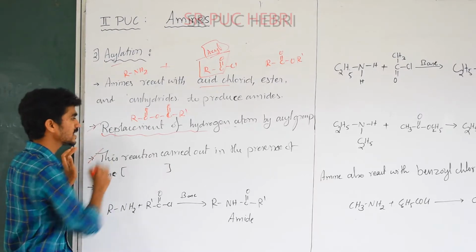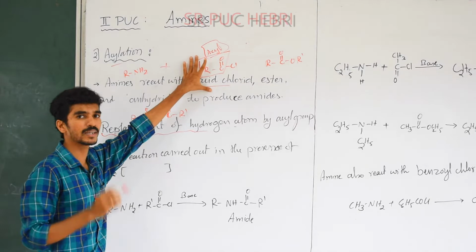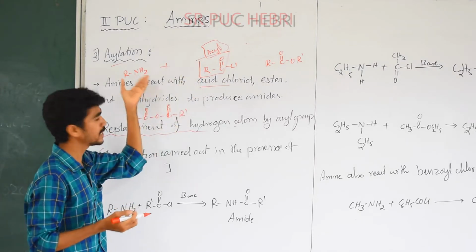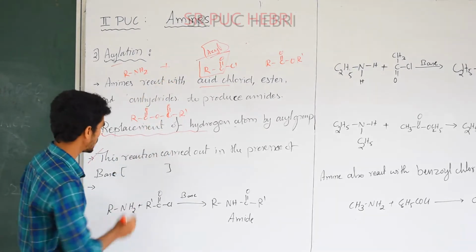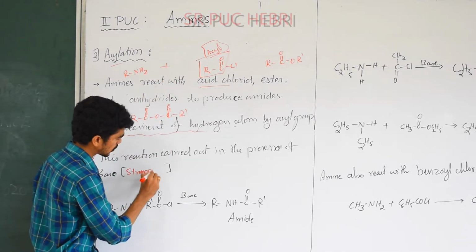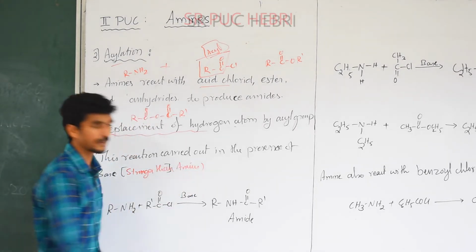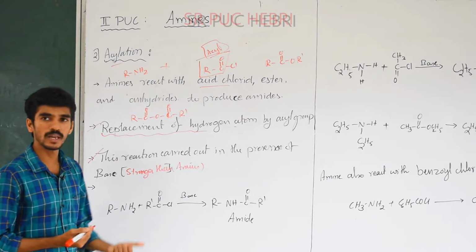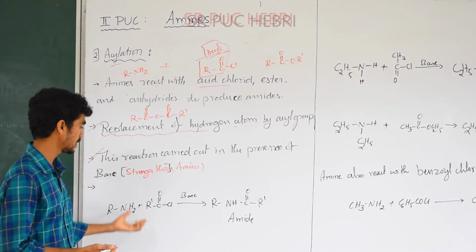So this reaction is carried out in the presence of base. It is carried out only in a basic medium. That means amine is also basic, but another basic medium is also needed. That base should be stronger than amine. It should be stronger than amine. A stronger base than amine must be used, like pyridine, okay, or NaOH. These are all stronger bases that should be used.